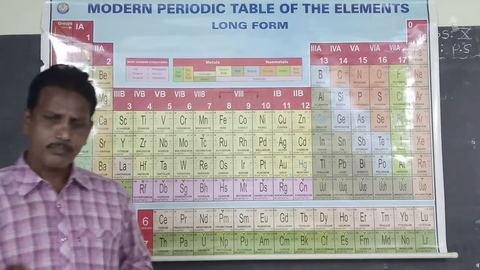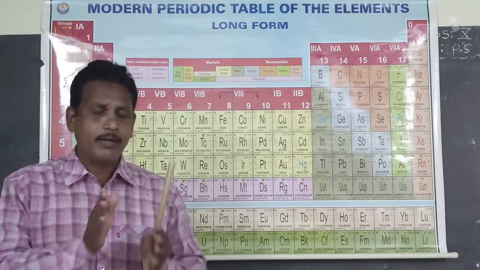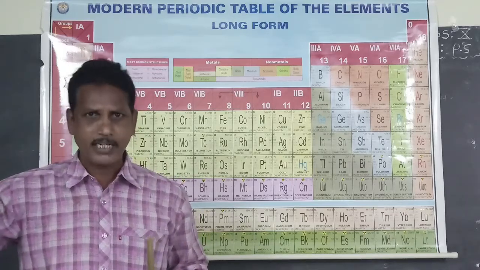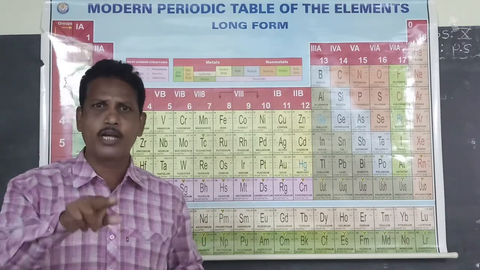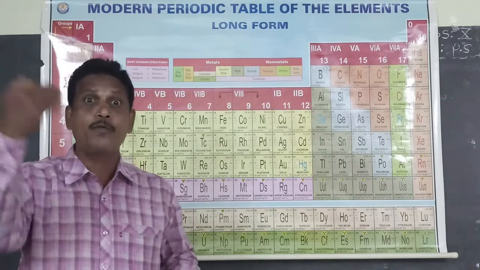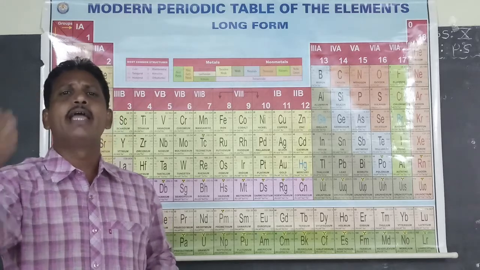Okay, students. Now the atomic number is equal to the number of electrons in an atom, that is, the number of protons is equal to the number of electrons in an atom. So the electron is the more fundamental property of an atom.